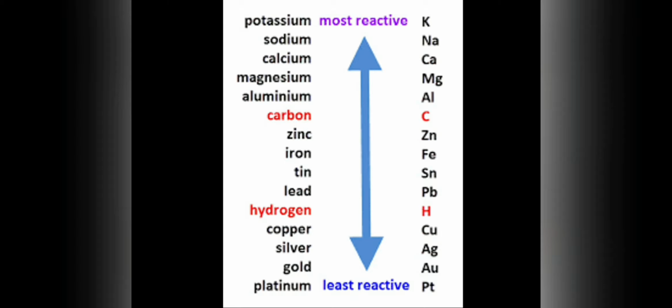Sodium, calcium, magnesium, aluminium, carbon, zinc, etc. are less reactive than potassium. Sodium is more reactive than calcium but less reactive than potassium. Then magnesium is less reactive than potassium, sodium and calcium, and it is more reactive than aluminium, carbon, zinc, etc. Okay, did you get the idea?